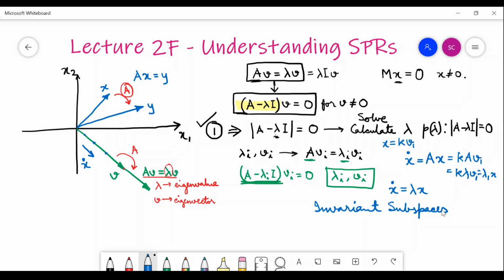We mean that my position vector is only getting elongated and shortened. I am able to only go along this vector, and I cannot go anywhere else in the state space. If I start here, I cannot go anywhere else in the state space.